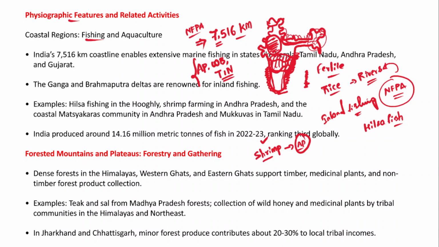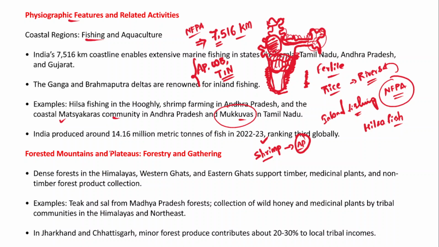And in fact, the coastal Matsyakara community in Andhra Pradesh and Mukkuvas in Tamil Nadu. Right? So in Andhra Pradesh, the fishermen communities are called the Matsyakara community, and in Tamil Nadu they are called Mukkuvas. So they are getting livelihood from the coastline and also the rivers through aquaculture and fishing. So therefore it has been providing a livelihood.